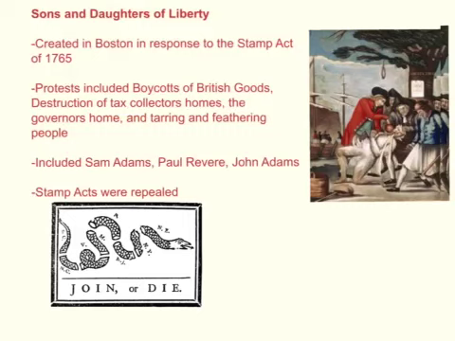These groups took part in protests that included boycotting of British goods, the destruction of tax collectors' homes, the governor's home, and included the tarring and feathering of tax collectors and loyalists. These groups included Sam Adams, Paul Revere, and John Adams as some of their key members. In response, the Parliament repealed the Stamp Acts.